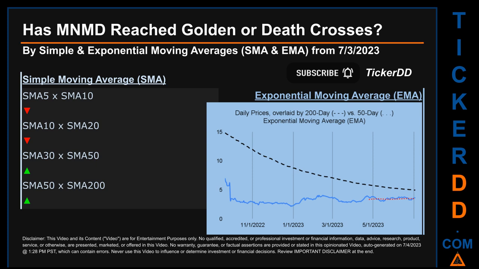For simple moving average, by comparing 50 to 200 days, we found a bullish golden cross signal since the 50-day SMA crossed above the 200-day. Continuing with SMA, we looked across the 5 to 10, the 10 to 20, and the 30 to 50-day ranges to see if golden and death crosses had been reached. We found golden cross signal for the 30 to 50. We found death cross signal for the 5 to 10, the 10 to 20.